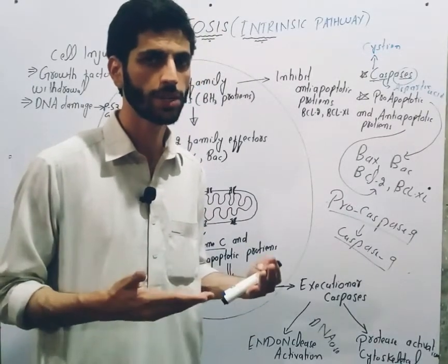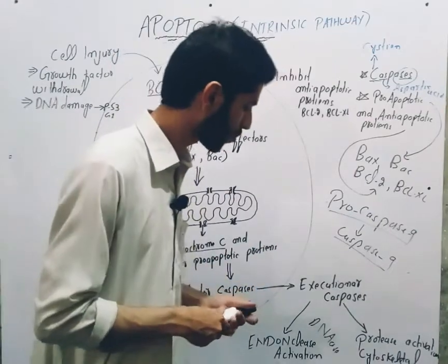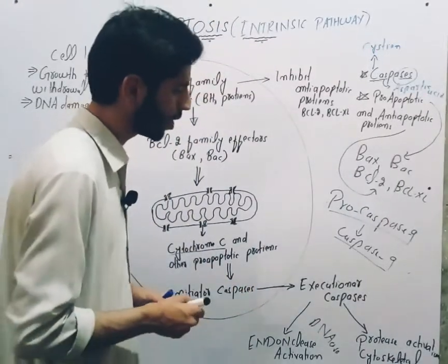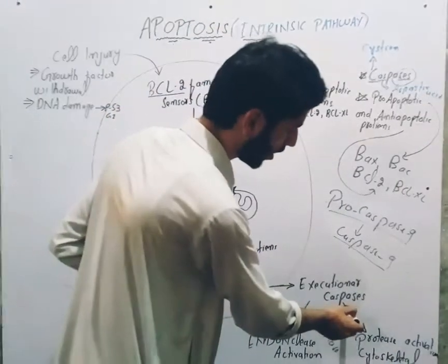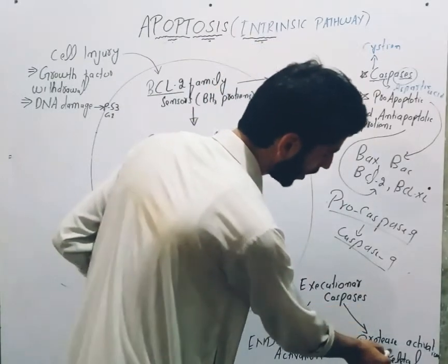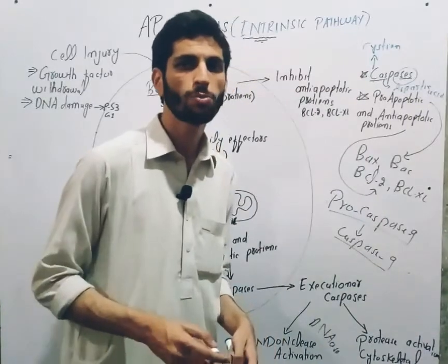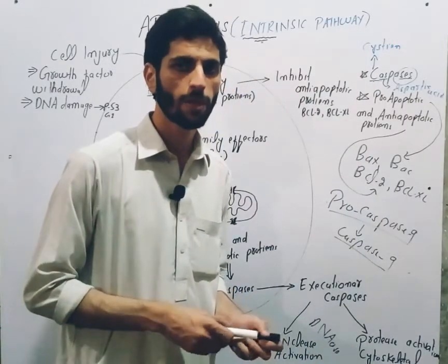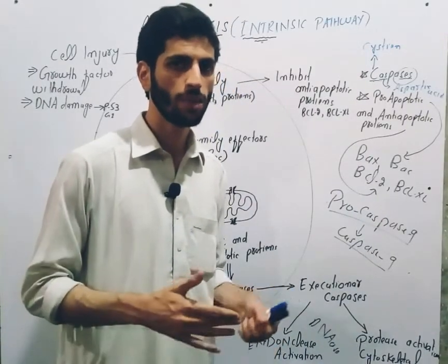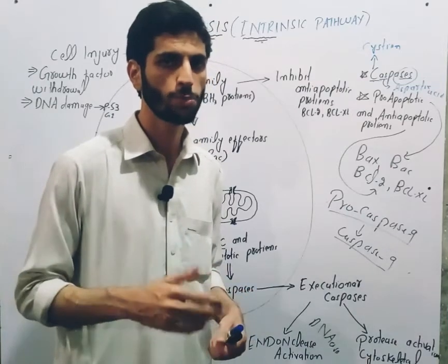If DNA degrades, it will destroy the cell. On the other hand, caspases can activate proteases. As we know, a protease is an enzyme which can cleave and degrade proteins.